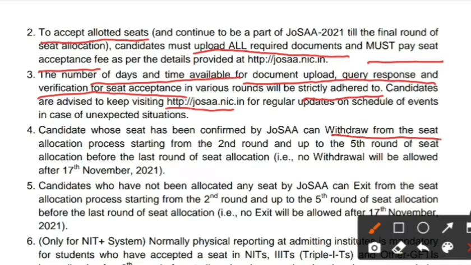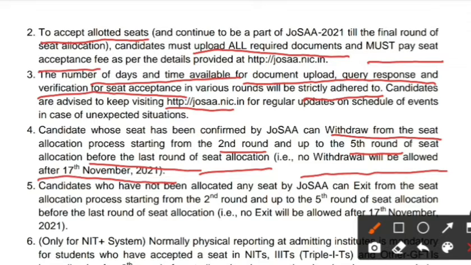You can withdraw from the seat from the second round to the fifth round, before the last round of seat allocation. No withdrawal will be permitted after November 17th. If you want to withdraw, you can withdraw from round 2 to round 5.